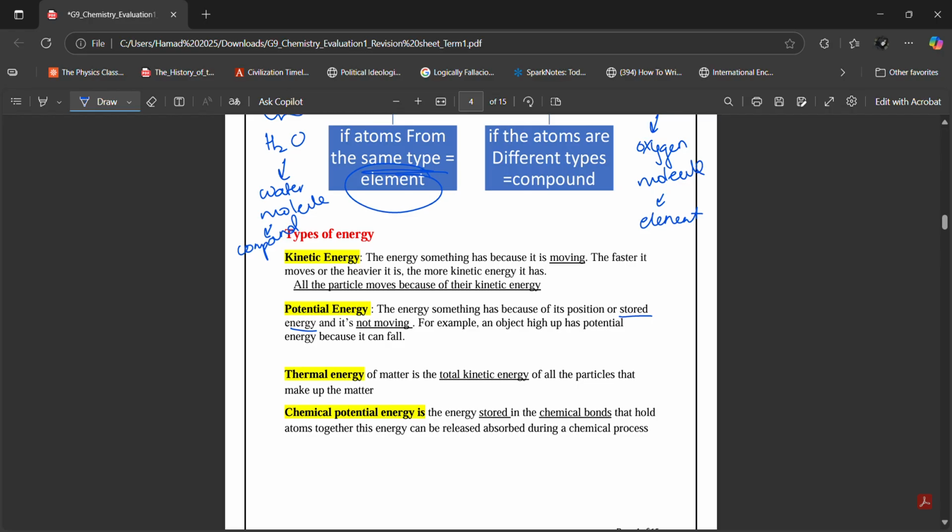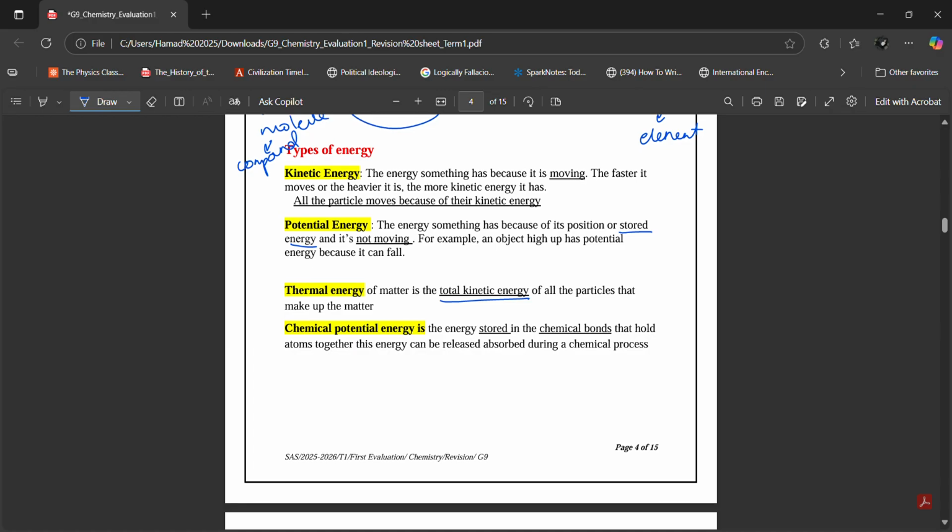Then Ibrahim, thermal energy. Thermal energy is related to temperature, as you know. Something that is hotter has higher thermal energy. Something that is colder has less thermal energy. But Ibrahim, if you explore this in more detail, then you will realize that thermal energy is the total kinetic energy of all the particles that make up matter. What does this mean? How is this related to temperature? You might be confused now, but let me explain.